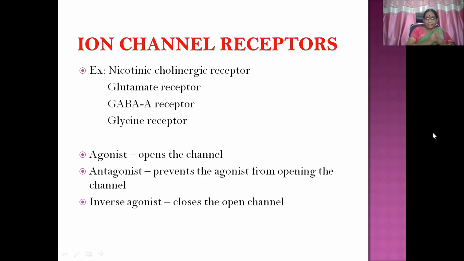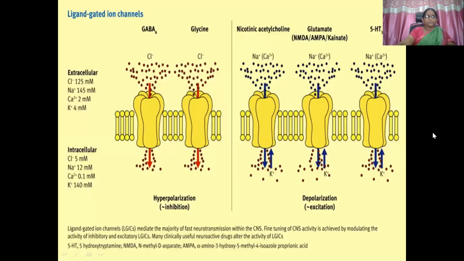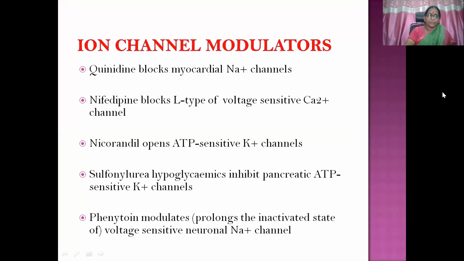The antagonist prevents the agonist from opening the channel because it does not have its own effect. And the inverse agonist closes the open channel. So here you can see GABA and glycine, which are inhibitory neurotransmitters, so chloride channel inflow. And then the nicotinic receptor and the excitatory transmitter glutamate receptor, sodium influx will be there along with calcium influx.